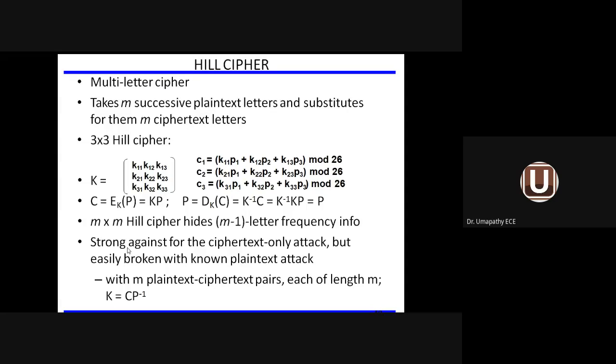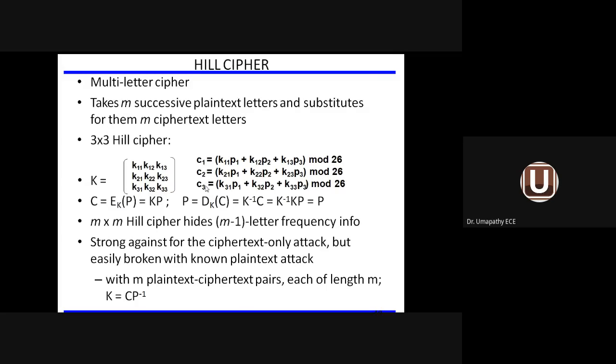The fourth one is the Hill cipher method. Hill cipher is also a multi-letter substitution method. M number of plain text letters will be taken and substituted with M number of ciphertext letters, and then encryption will be done. You can see here there are two matrices available. One matrix is the key matrix. A 3 by 3 key matrix is available. So using the 3 by 3 key matrix, plain text information is converted to ciphertext information.